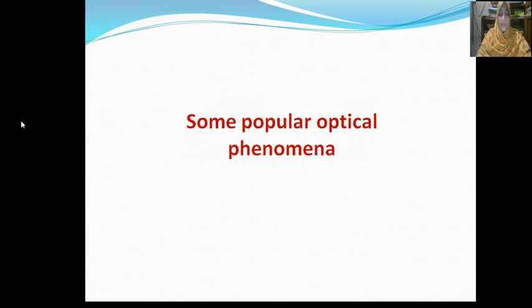Periscope is made by applying the reflection of light. It requires two plane mirrors to make a periscope. Light coming from the source on the first mirror goes to the second mirror by reflection. When the light reflected from the second mirror enters our eyes, we are able to see the object which could not be seen directly.